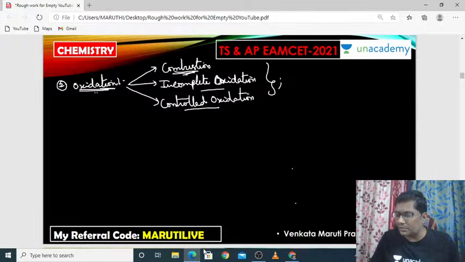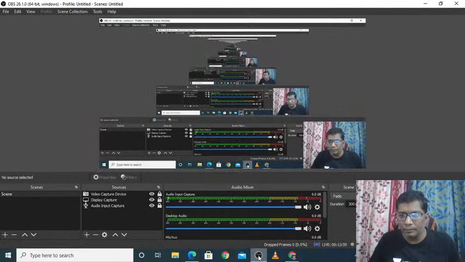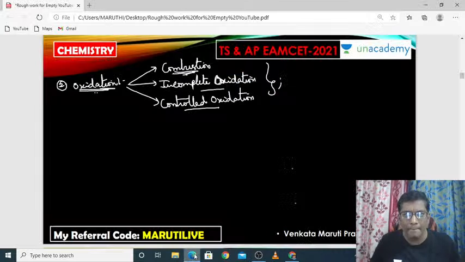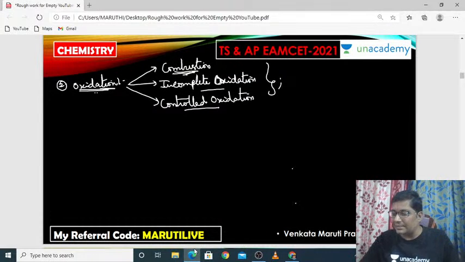In the combustion process, what will happen? The maximum or excess amount of oxygen you need to take. The excess amount of oxygen you need to take here. In the combustion process, you have to take an excess amount of oxygen.